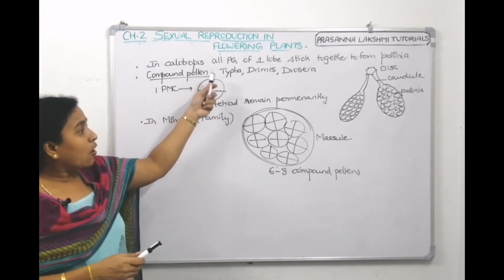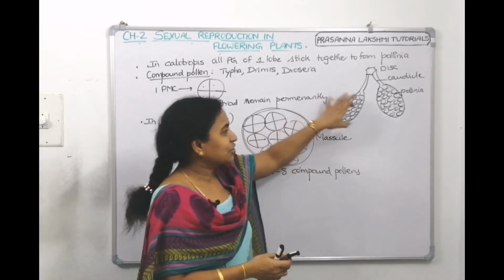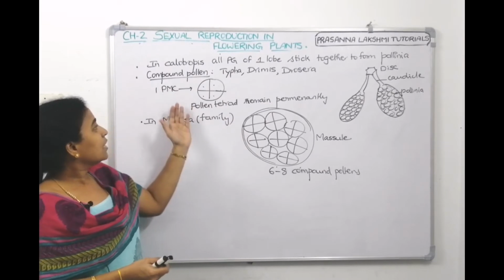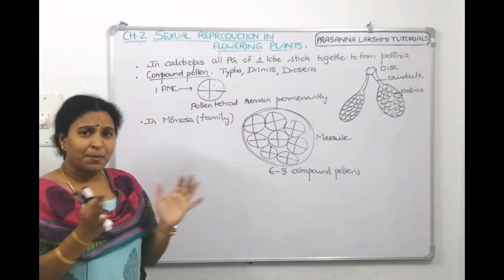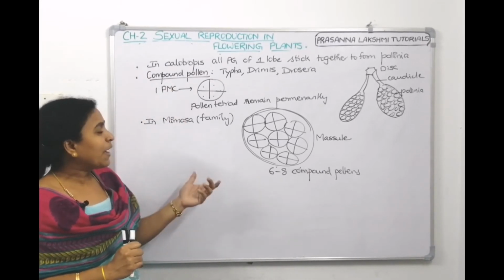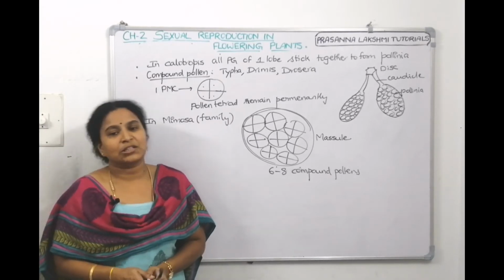Here, all the pollens in one lobe stick together to make a sac-like structure called pollinia. Where do you find it? In Calotropis. In other plants, the microspore tetrad will not detach. It will be permanently together like that. That's called compound pollen. In the Mimosa family, so many tetrads are joined together to make a structure called a massule.